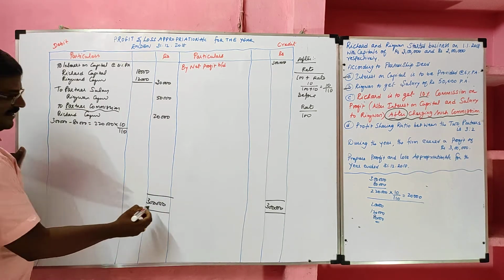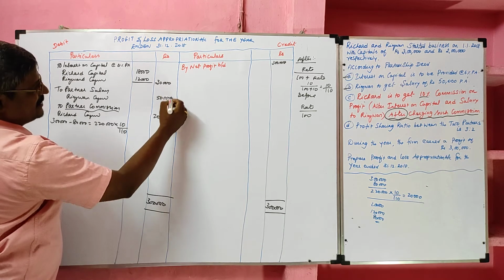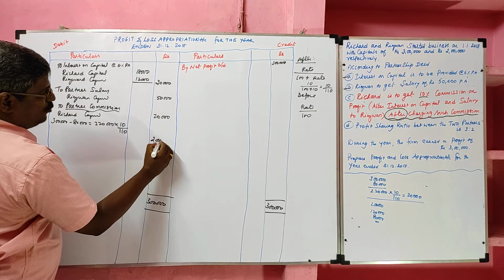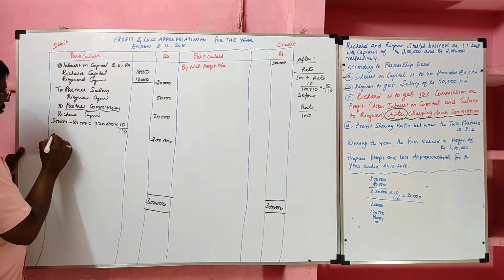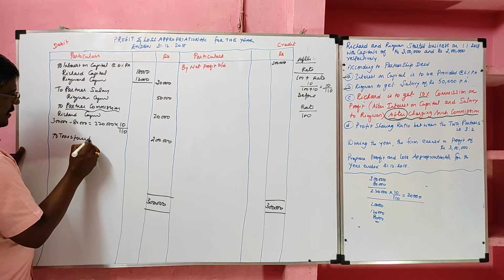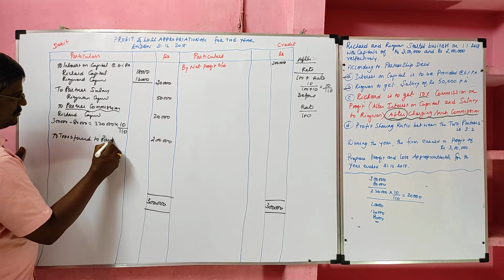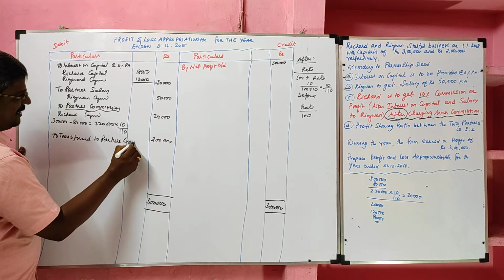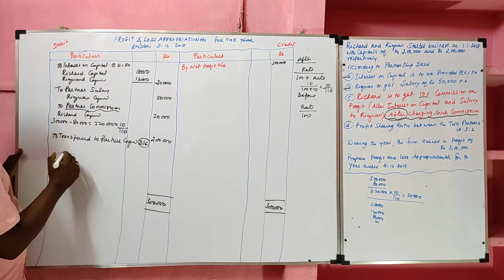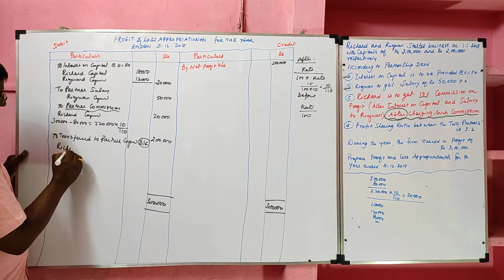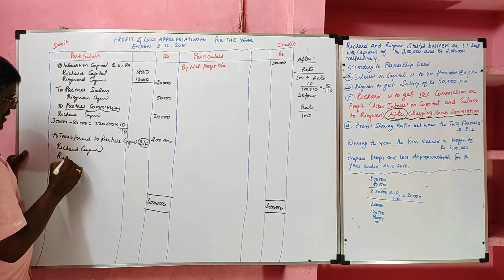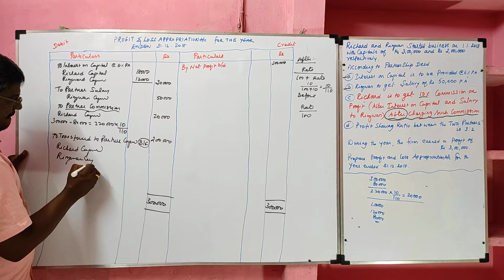Next, 3 lakh minus 1 lakh, so balance 2 lakh is the balance of profit transferred to partners' capital accounts. It should be divided in the agreed ratio between Richard capital and Rizwan capital.